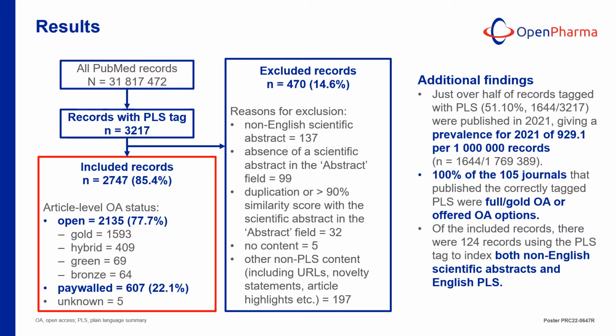On the other hand, 85% of articles had correctly tagged PLS. Out of these, 78% were published open access. Other key findings showed that the proportion of PLS on PubMed represents a prevalence of 929 per million articles for 2021. And at the journal level, all journals that had published PLS on PubMed were Gold Open Access or at least had an Open Access option available.